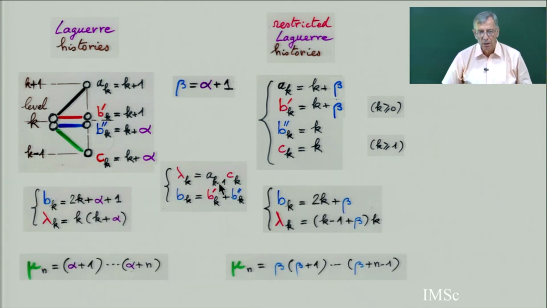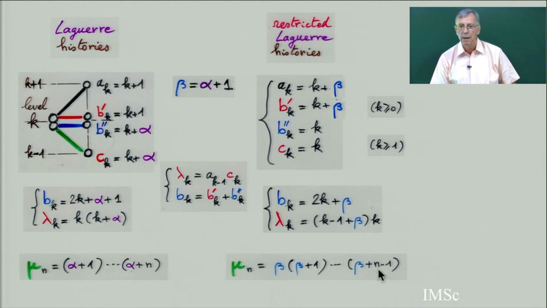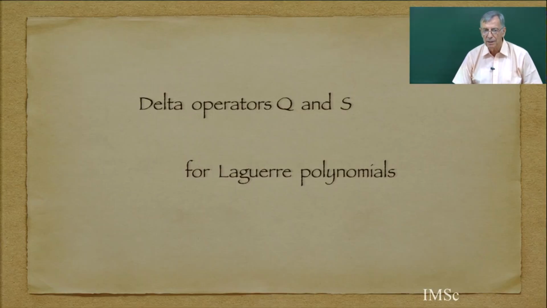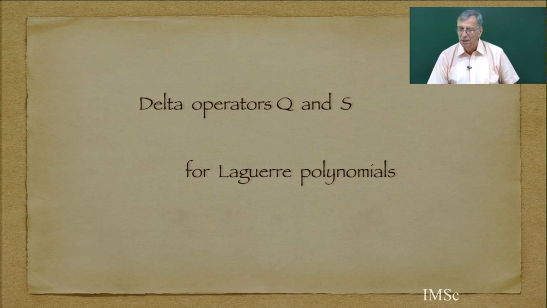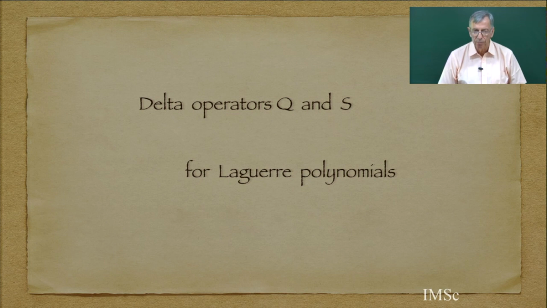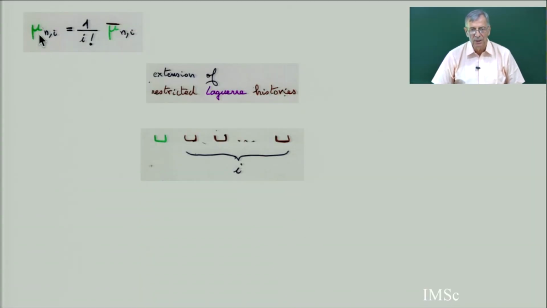And so in that case, the moment for the restricted Laguerre is equal to this enumeration of permutations by left-to-right minimum elements or by number of cycles. And then now I can go with the delta operator Q, S for Laguerre, and then I will do it for the general Sheffer orthogonal polynomials. So I go back to this notation, you see, mu and I is 1 over factorial.